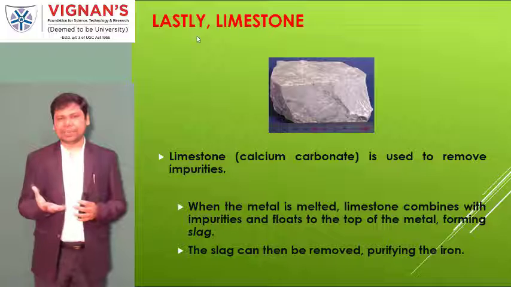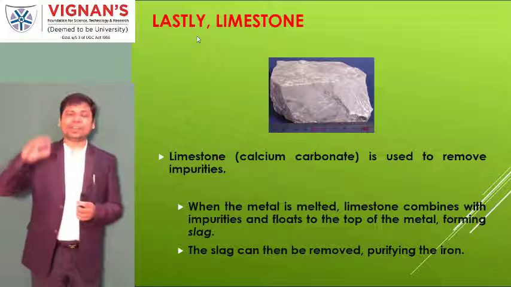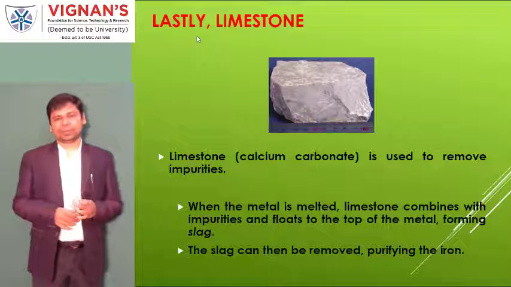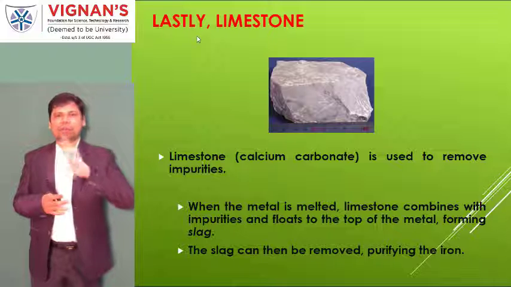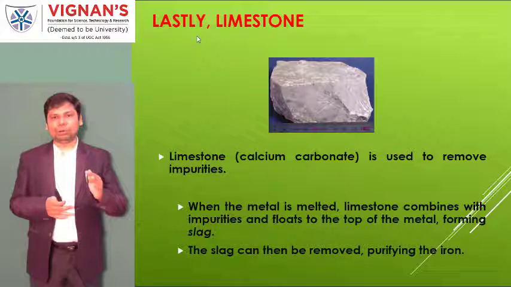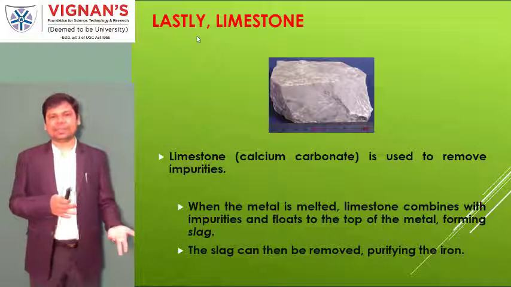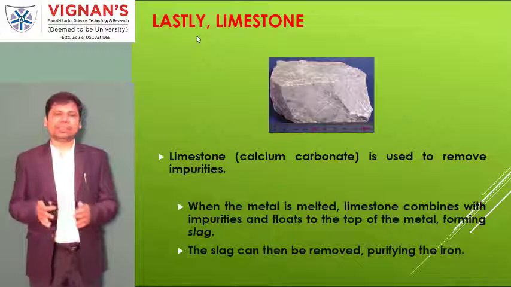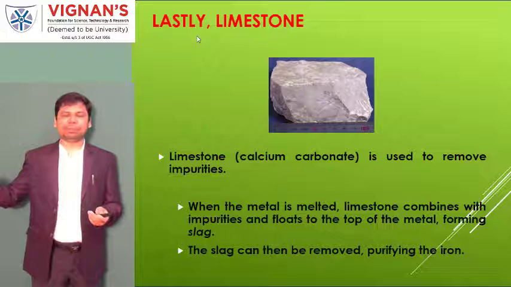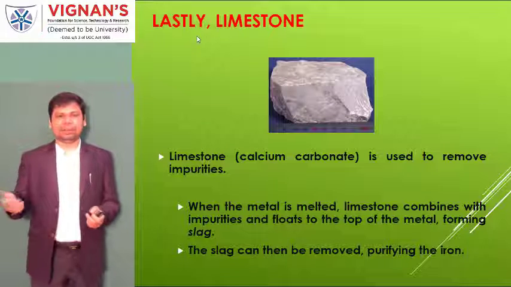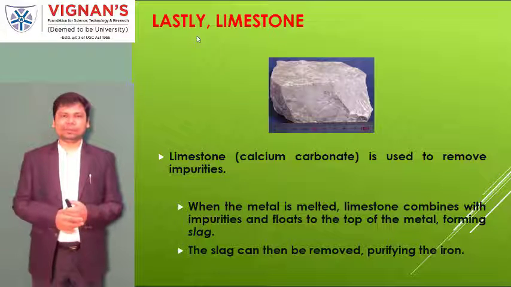Whenever the molten metal is heated, the top layer, why? Because the top layer is directly reacting with the environment. Whenever it directly reacts, the top layer solidifies, and whatever impurities, unnecessary elements are there, all of these are mixed and make one product that is called slag. The slag will be removed simply by using some buckets and some particular variety of tools to separate it from the molten metal.